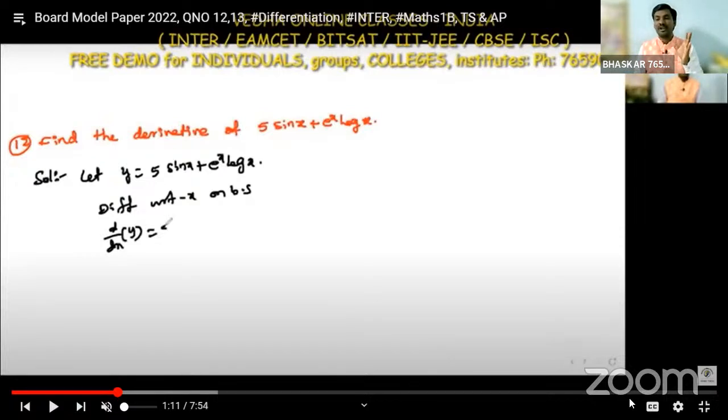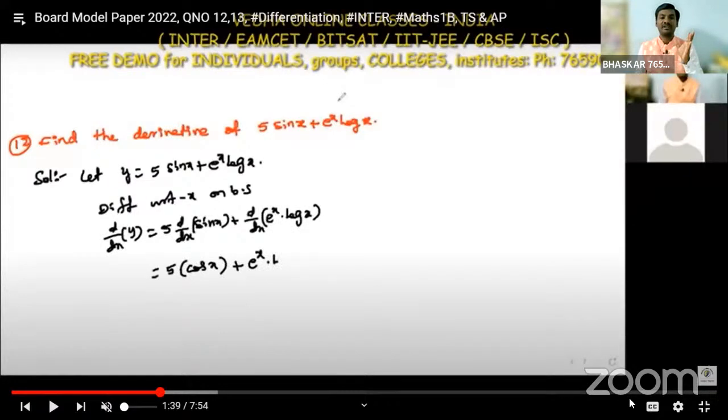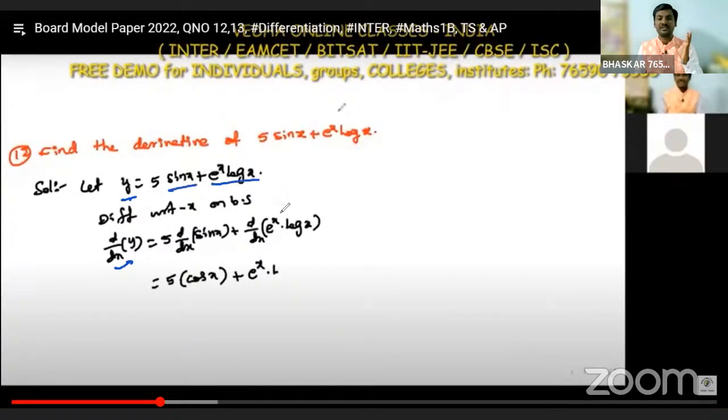Make it a habit of writing the given data, and we are differentiating with respect to x on both sides. So write d by dx for each and every term. Here we have to apply the UV formula, that is u into d by dx of v plus v into d by dx of u.